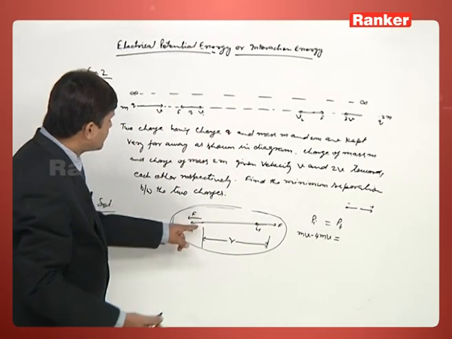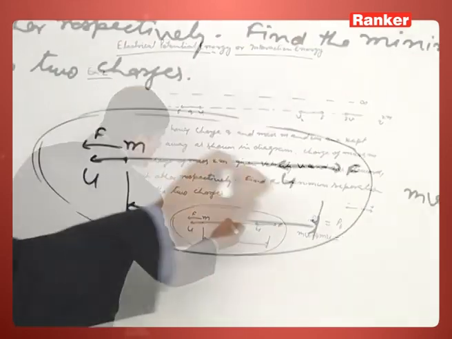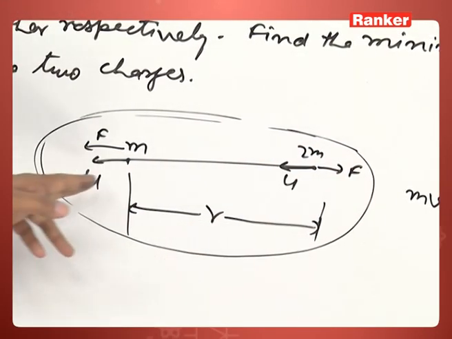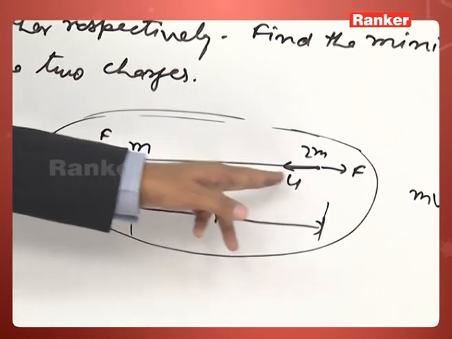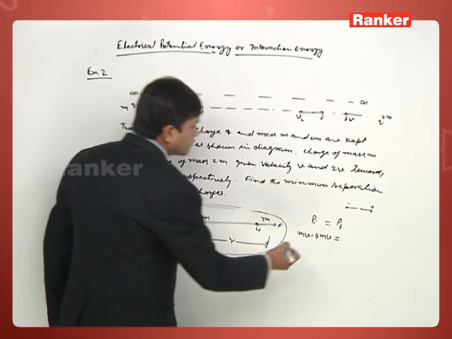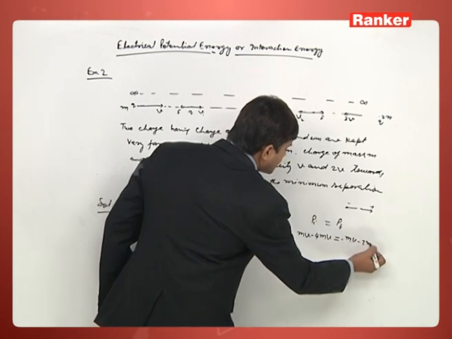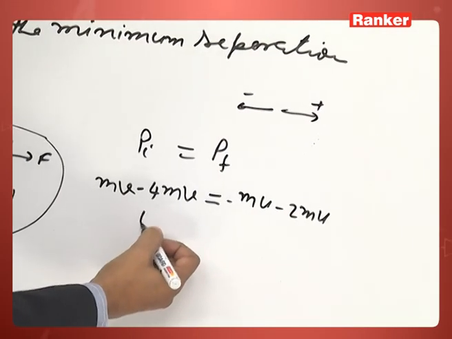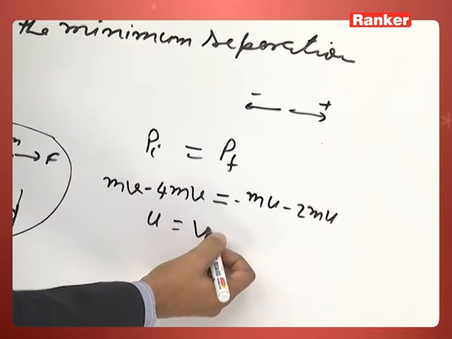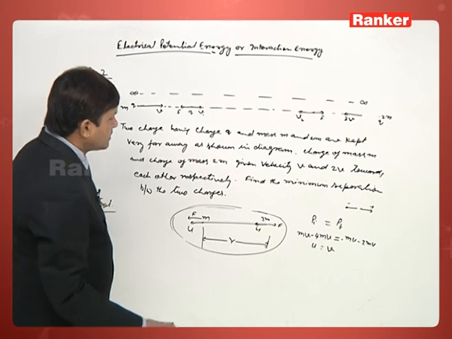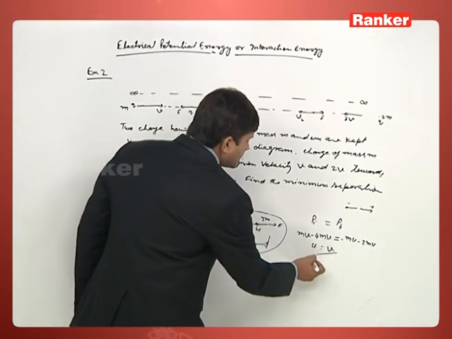In the final state, this has mass m and this has mass 2m, both in the same direction, so minus mu minus 2mu, so u will be v.